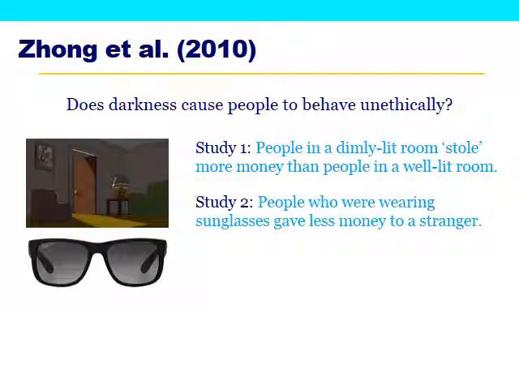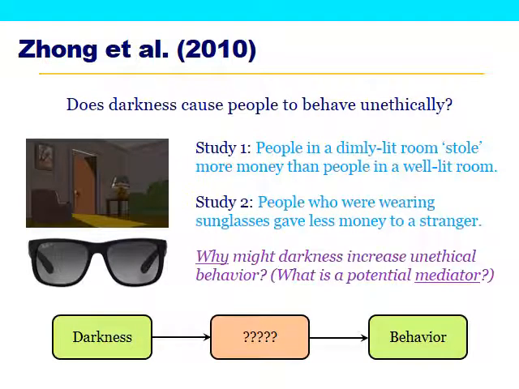In a second study, they had some people wear sunglasses and some people not wear sunglasses, and then they had the opportunity to give money to another person. And they found that people who were wearing sunglasses gave less money to that other individual, so they were less generous. The question, though, is why? If darkness does influence people's behavior and causes them to be less generous or more unethical, what's explaining that relationship? What is a potential mediator here?